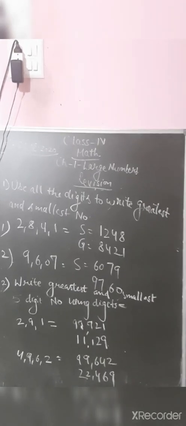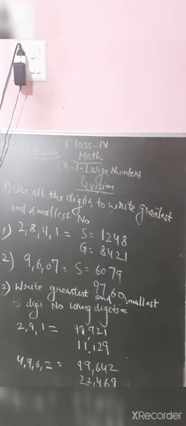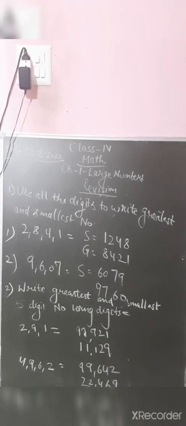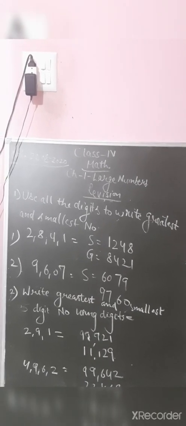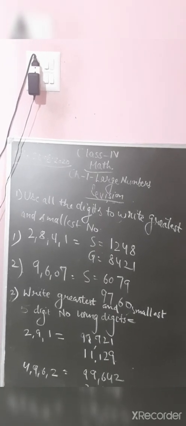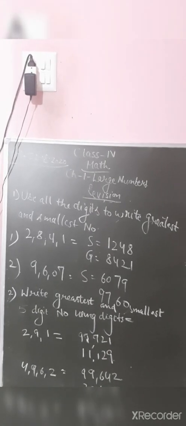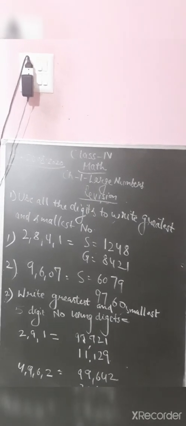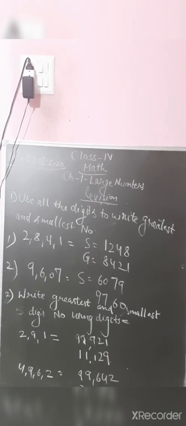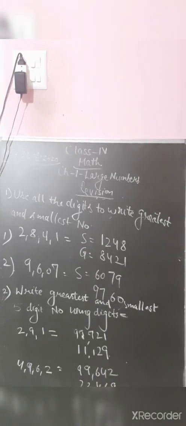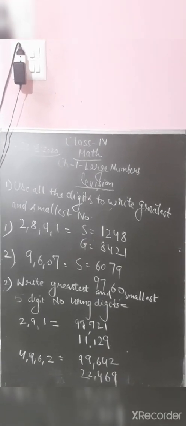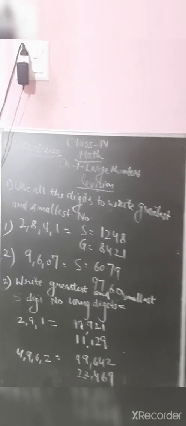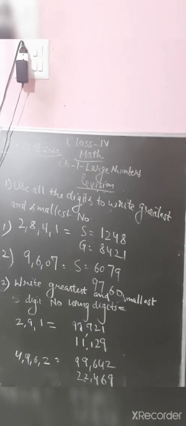It is quite obvious that the smallest number will start from the smallest digit: 1, then 2, then 4, then 8. And the greatest number starts from the greatest digit: 8, 4, 2, 1. So you have to use all the digits. But dear students, here is one thing to keep in mind. If 0 is there, like 9, 6, 0 and 7, and I write 0 first for the smallest, 0, 6, 7, 9, then 0 has no value at the start, the number will remain 679 and it will be 3 digits.